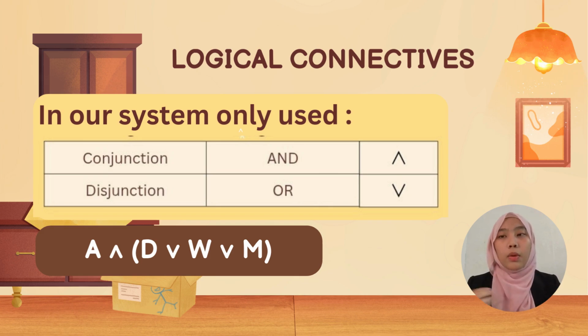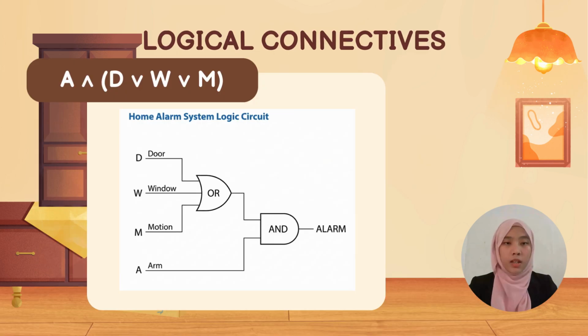Must be true. In our alarm, we use it to connect our sensors: door, window, or motion. If any of these sensors is triggered, the OR gate outputs a detection. So our complete expression uses both, which is A and (D or W or M). So this is our alarm system logic.